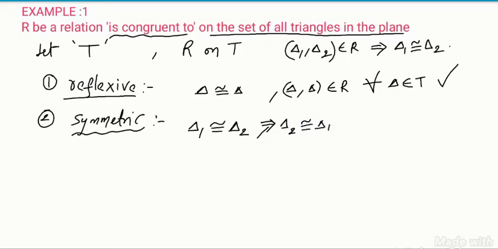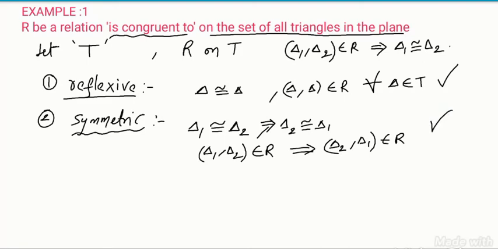It is telling that if (triangle 1, triangle 2) belongs to R, then (triangle 2, triangle 1) also belongs to R. You can say two triangles are congruent to each other. So this tells us it is symmetric.